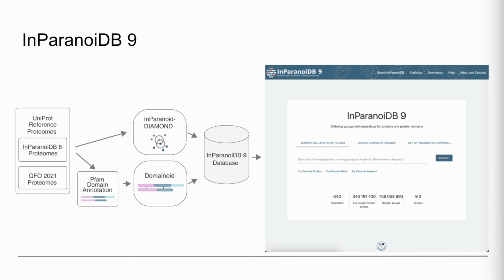A new database and website was built to allow for simple navigation between full-length protein and domain orthologs. The resulting InParanoiDB 9 includes 640 species and a total of over 1 billion ortholog groups. Inclusion of full-length protein orthologs as well as orthologous domains allows for exploration of orthologs that would not have been detected using traditional orthology inference databases.